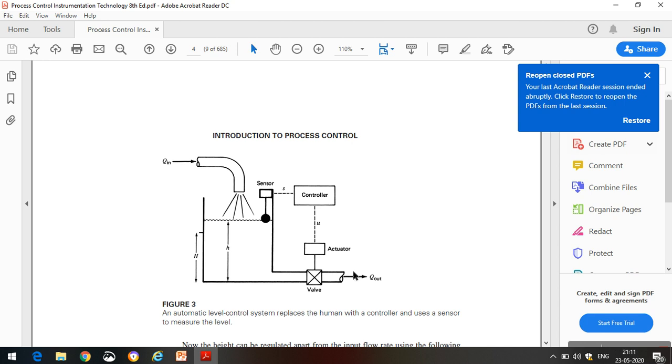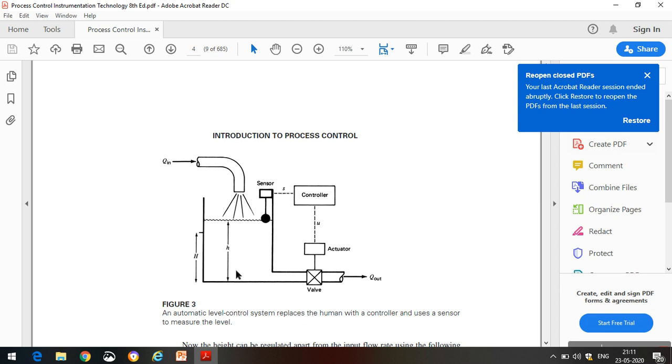So this output flow rate is called the controlling or manipulated variable. That means by varying this output flow rate only, we are able to control or bring the control variable to our set point. So that's why this is called the manipulated variable.